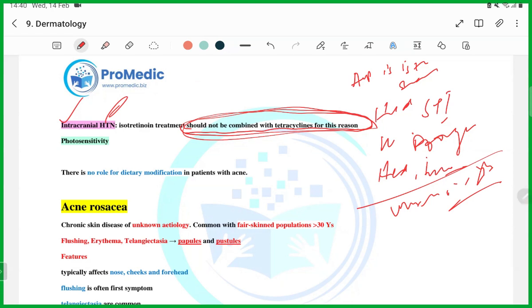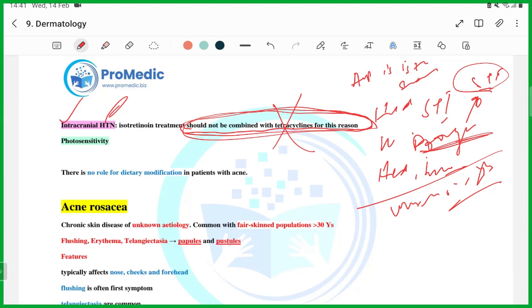So isotretinoin should not be, and doxycycline can also be given in STIs, chlamydia. You can give doxycycline PO for 7 days. But the purpose of telling you the whole story is that this is how they correlate questions, and candidates get confused because they haven't studied like that. They keep neurology separate, they keep dermatology separate in their mind. You have to correlate things, guys.